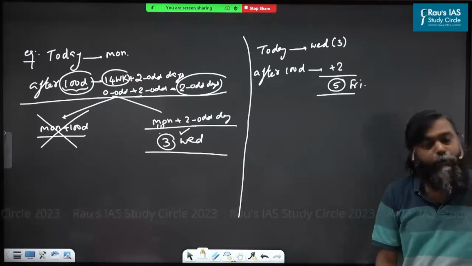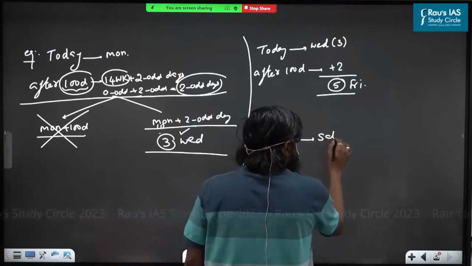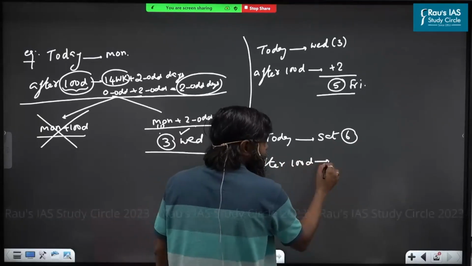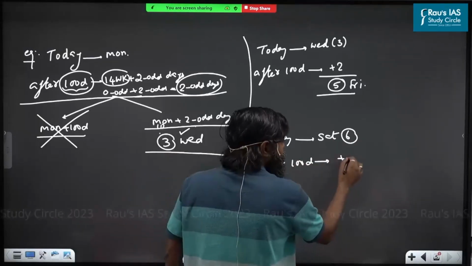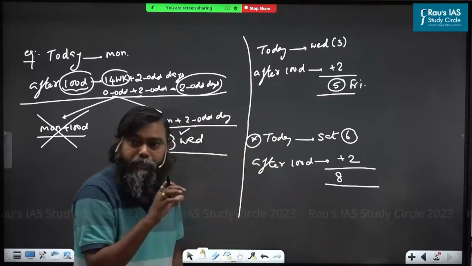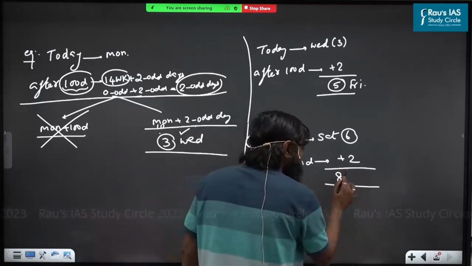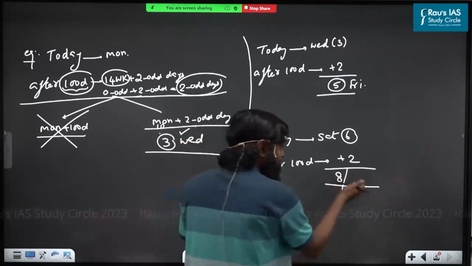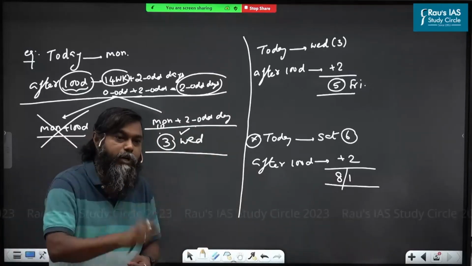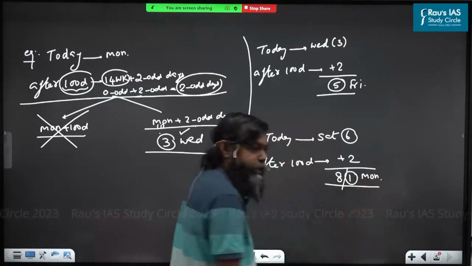All understood, Abbas? For example, today is Saturday. Saturday means 6 odd days. After 100 days, what is the day? 100 days is synonymous with plus 2 or minus 2? Plus 2. In total you will get 8 odd days. If you are using the word odd days, you have to write 0 to 6 only. So now 8 odd days, again divided by 7. What is the remainder? 1. I am not saying 8 is synonymous with 1. 8 odd days is synonymous with 1 odd day. All understand. 1 odd day means what day? All understood this?